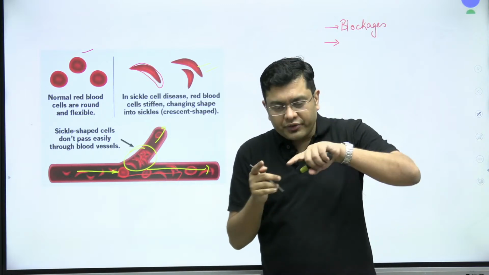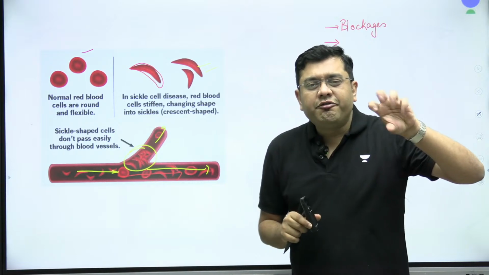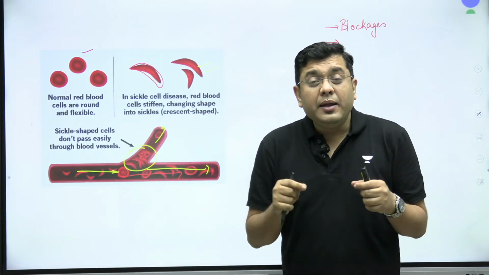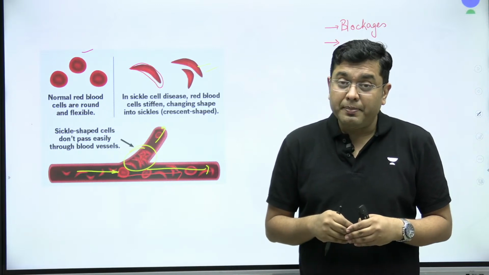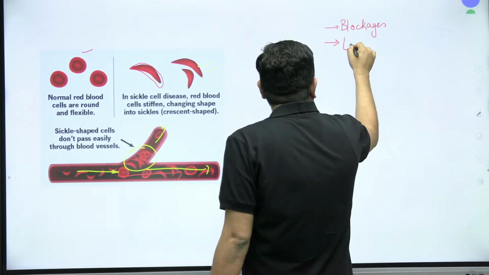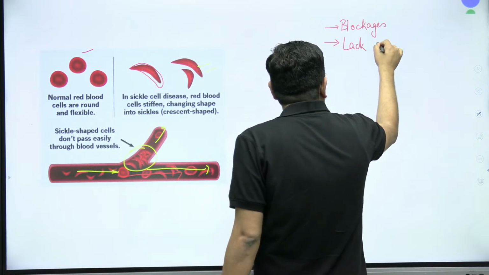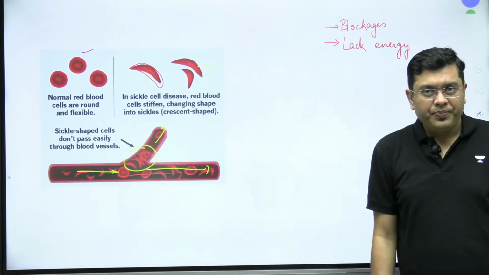Rather than being circular, it develops a strand. So there is development of a fiber-like scenario, and the hemoglobin is unable to deliver oxygen to the cells in an efficient manner. That means the cells lack energy, and when the cells lack energy, the body system itself ends up lacking energy.